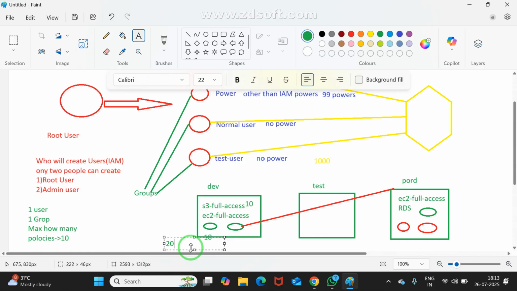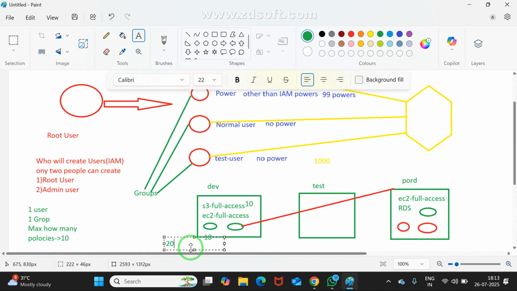Like this, I can assign myself 100 policies also. How can I assign? I may create 10 groups, and to each group I may assign 10 policies. I may belong to all the groups. At that time, I am able to access all the policies. Is it okay for you?